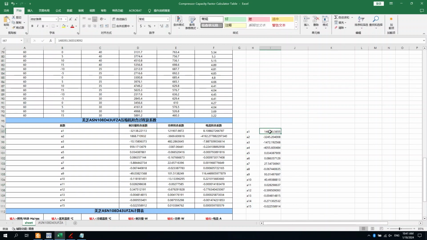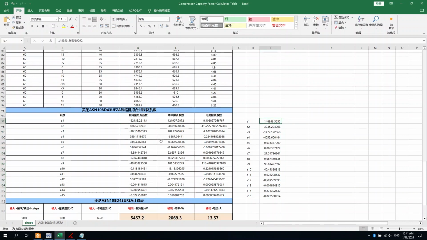You can see that the coefficients are not the same as in the previous solution, and they may be different each time, but it doesn't matter.